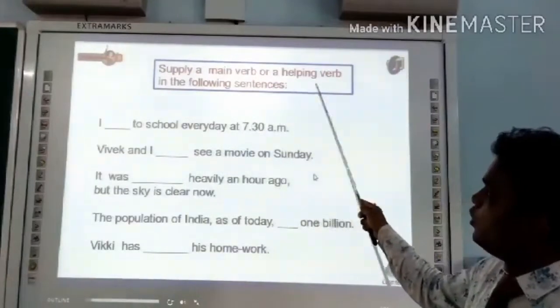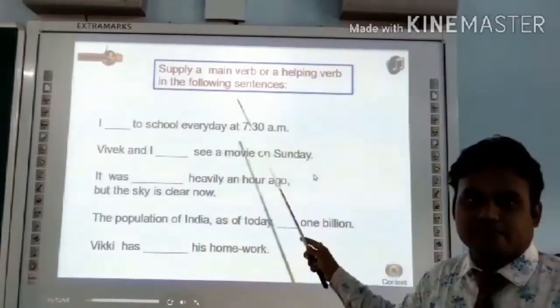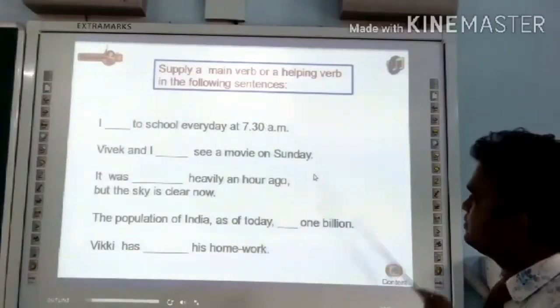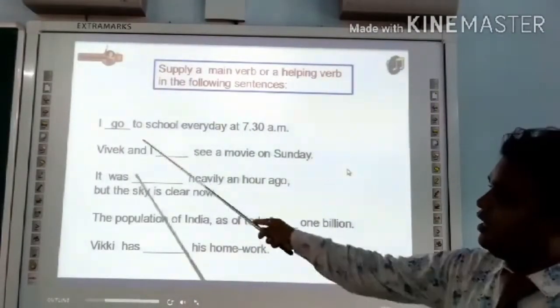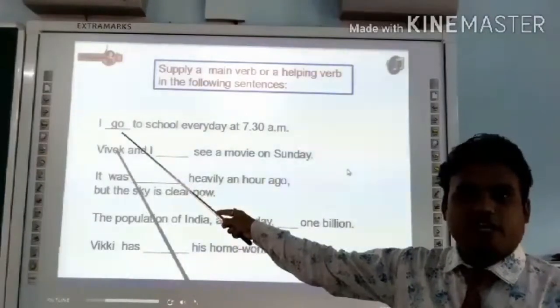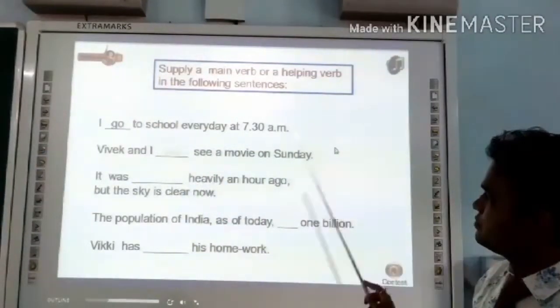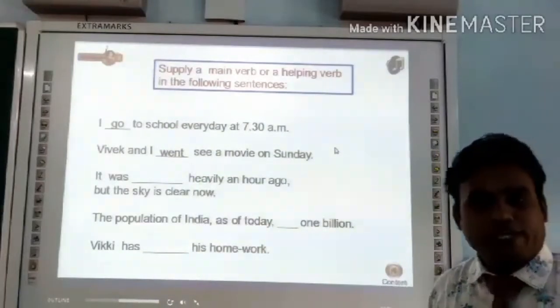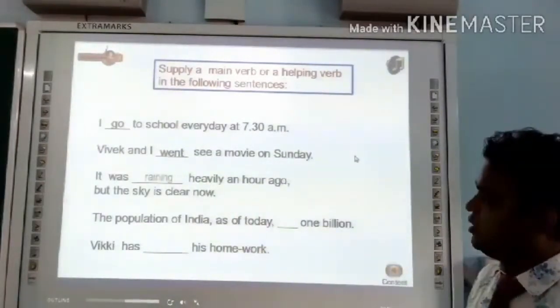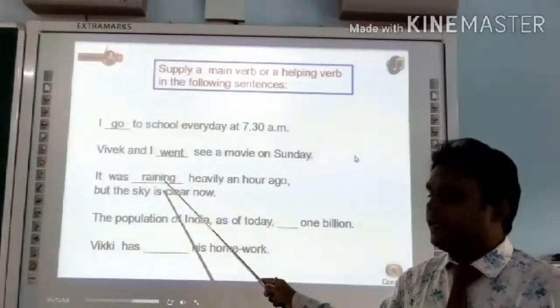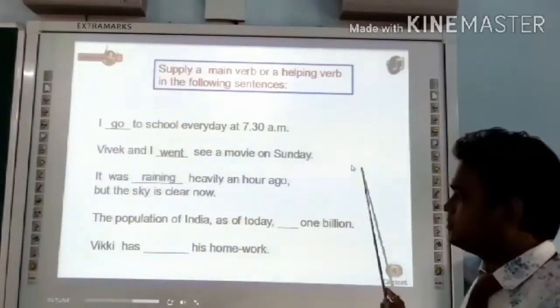Supply a main verb or helping verb in the following sentences. So let's find out what are the suitable helping or main verbs here. I go to school. Go is the main verb. Vivek and I went. Went is the main verb. It was raining. So was is the helping verb and raining is the main verb.